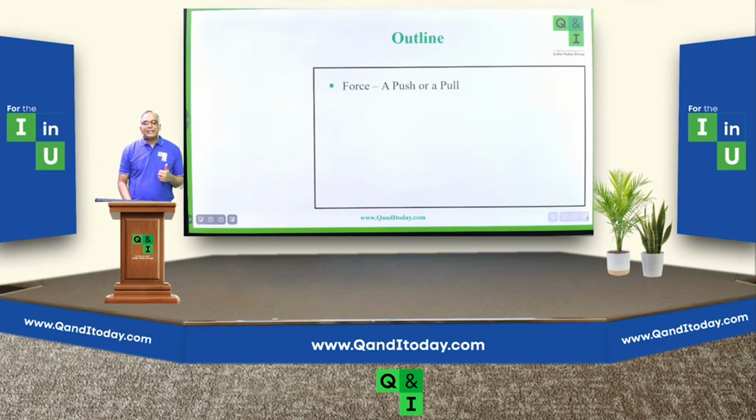First is force. We'll understand what force is, the basic definition of force. In the lower grades, for example 7th and 6th class, you have already studied that force is a push or pull. Second, force is due to an interaction. There should be an interaction between two bodies for a force to be applied on the other body, or on the first body by the second object.